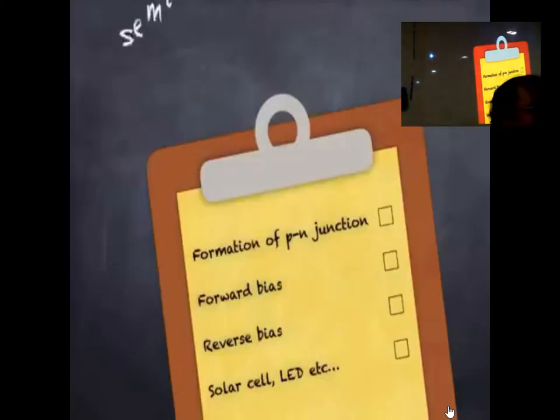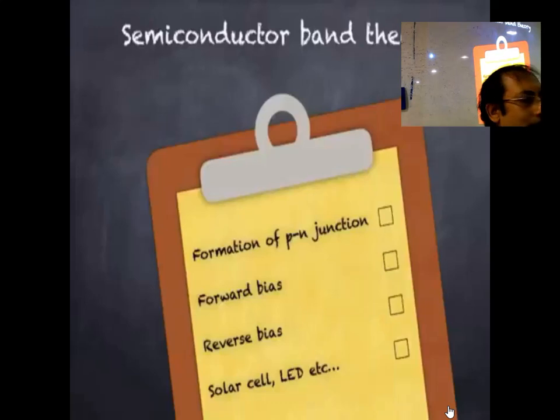I have marked the second lesson also. This is the second in the series of 3 videos in semiconductors. I'll be discussing the formation of a p-n junction and how it performs when forward or reverse biased. Applications such as the solar cell and light-emitting diode will be covered in the next lesson.